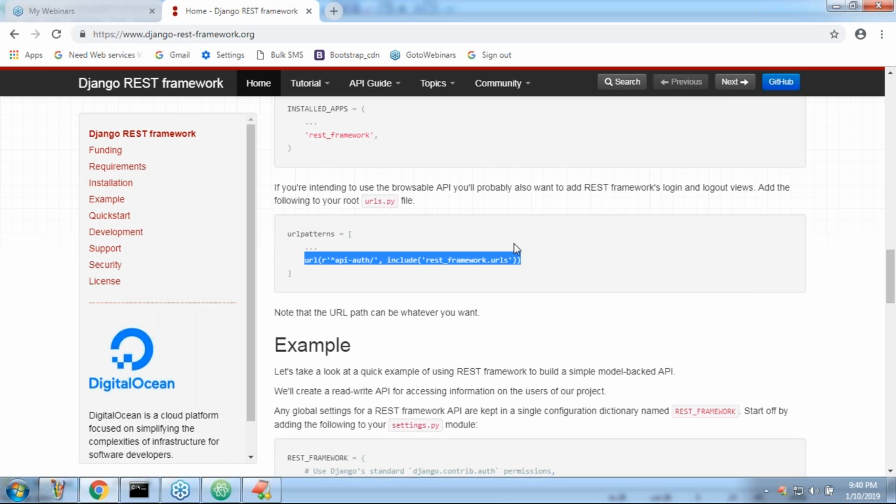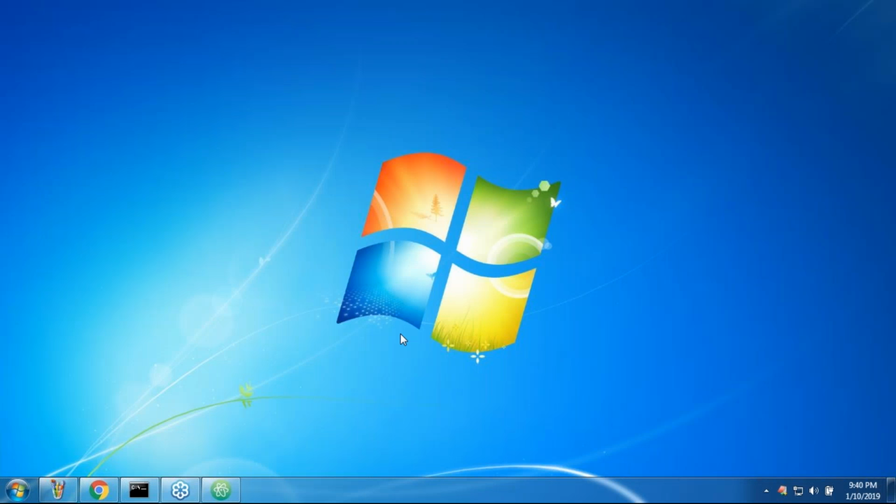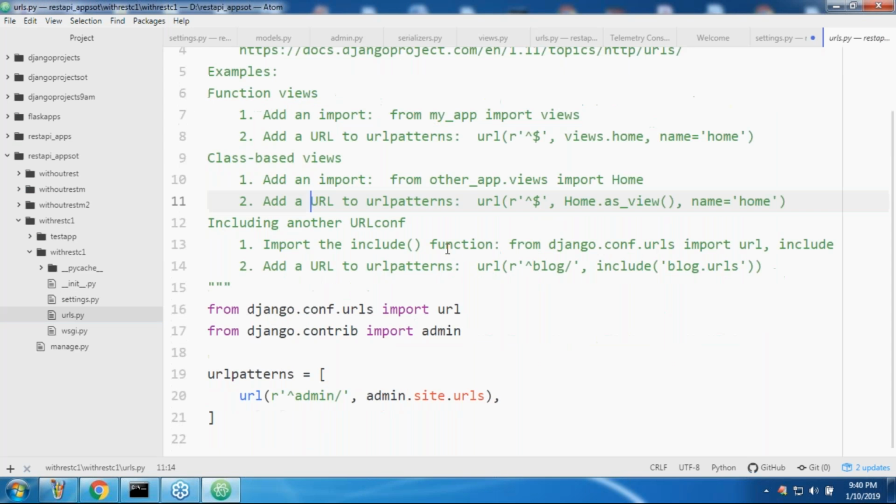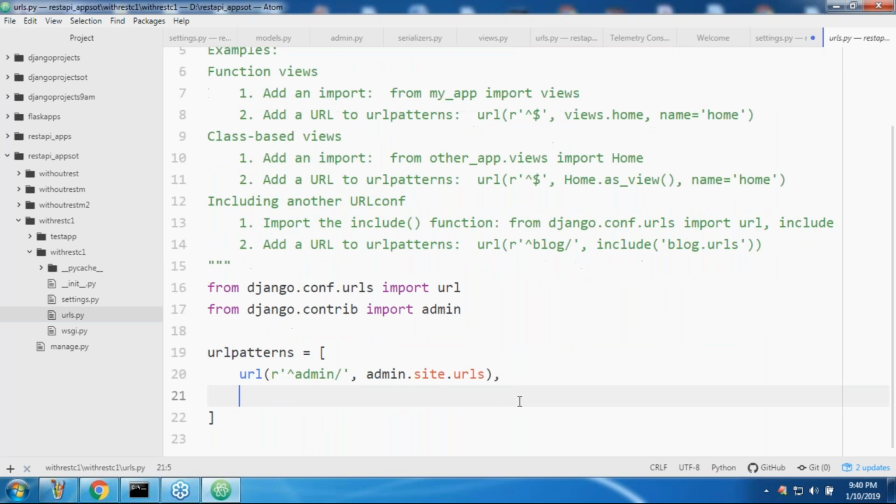Still, if you want, why should I miss that step? Some people may feel like that. Inside urls.py, just add this one. But include must be imported, that's why here include. You know, right? From django.conf.urls import url, include. This is what you should do.